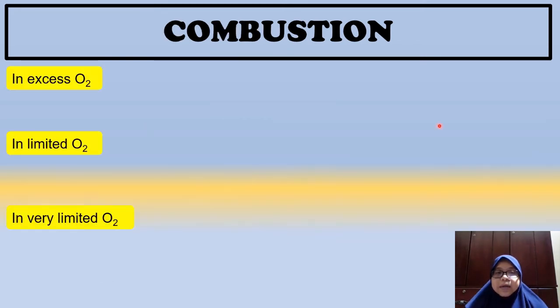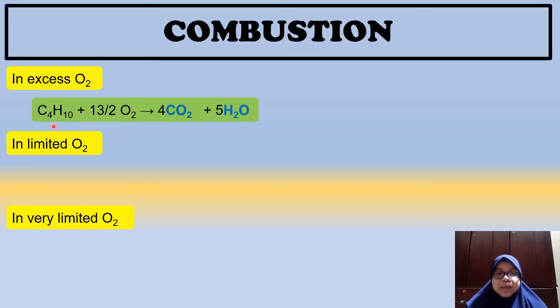The first is combustion. Combustion is when we combust the alkane in excess oxygen. If you combust alkane in excess oxygen, for this example butane reacting with oxygen, it will produce carbon dioxide and water.